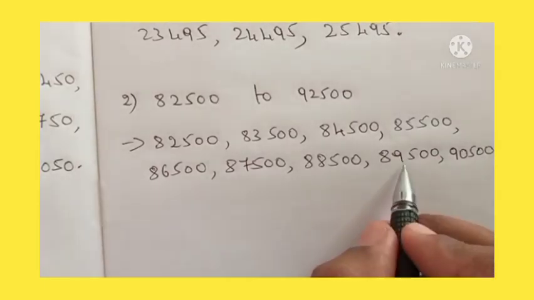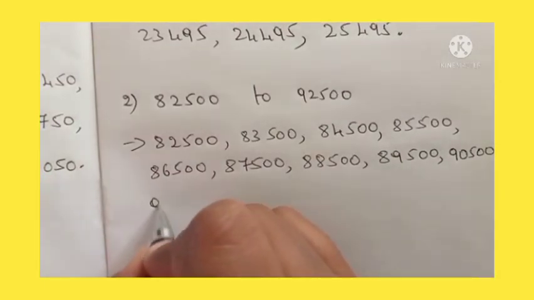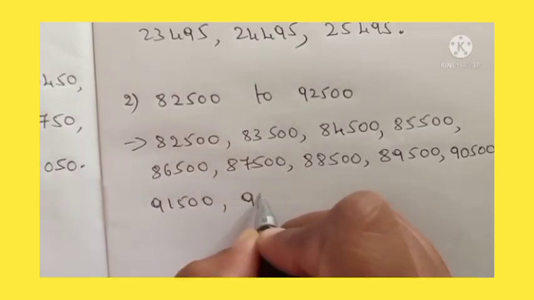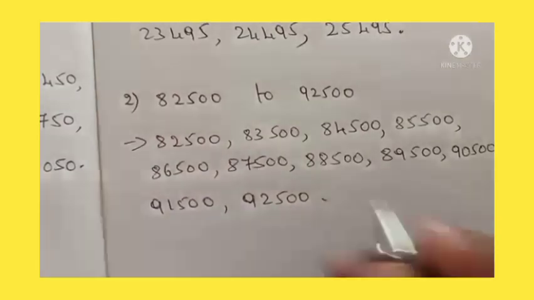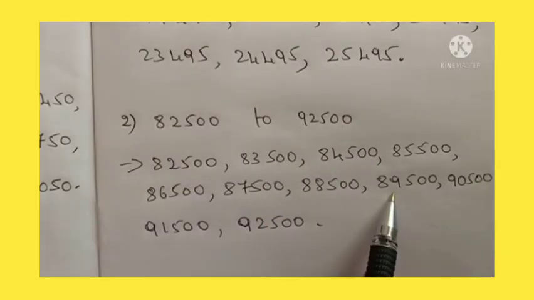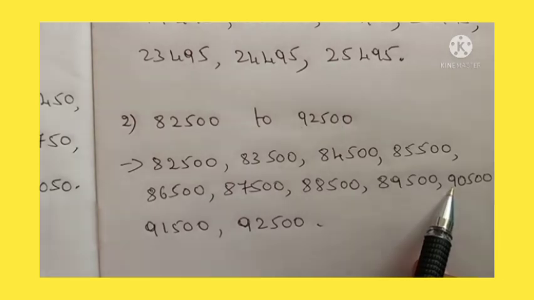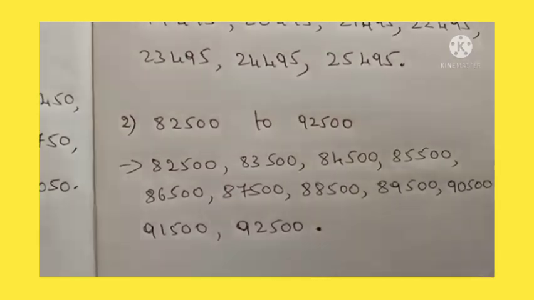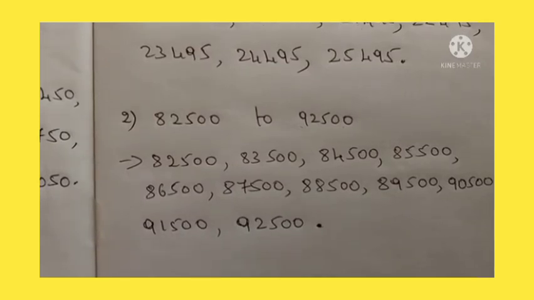Okay, 89, 90. Then 91,500, 92,500. See here in the question, 92,500. Okay, so after 89, 90, isn't it? So 90, 91, 92. Understood, dear students? Okay, see the place value, then you will come to know.